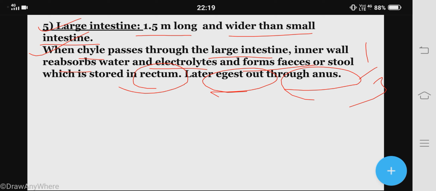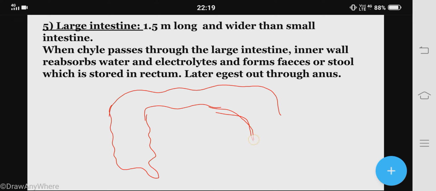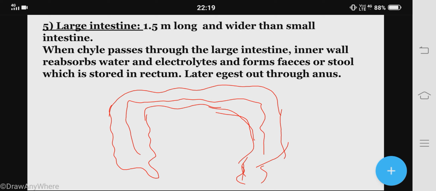Now if we see the structure of the large intestine, how it is. The beginning part of the large intestine is known as the cecum, but in human beings the cecum is inactivated, or it's a vestigial organ, it doesn't have any function.